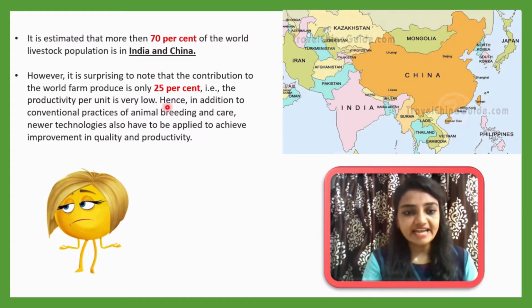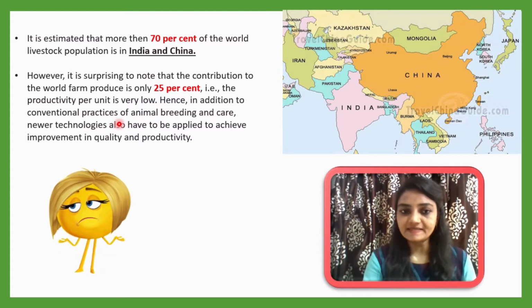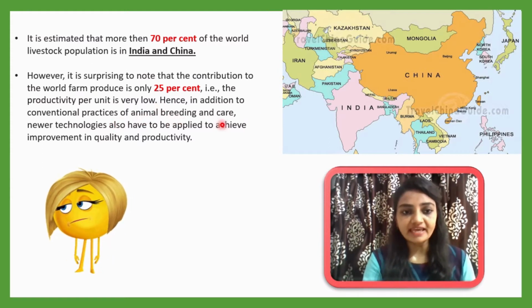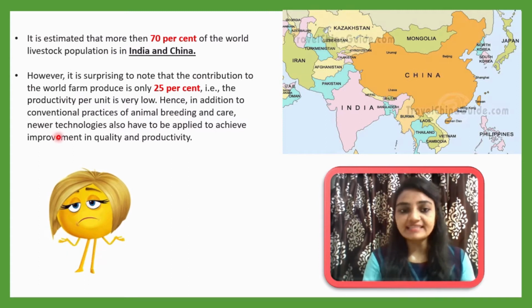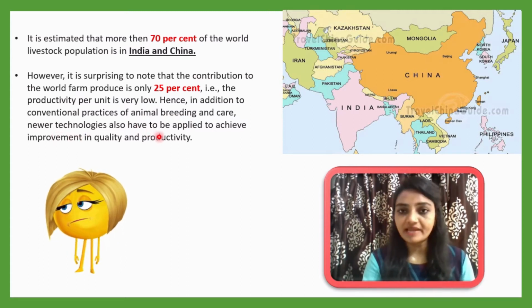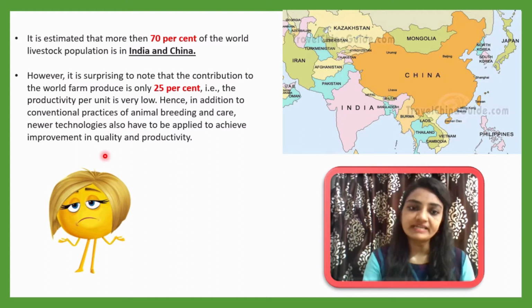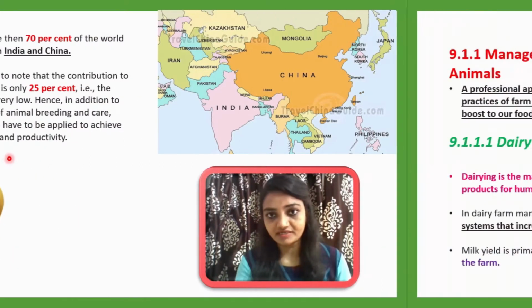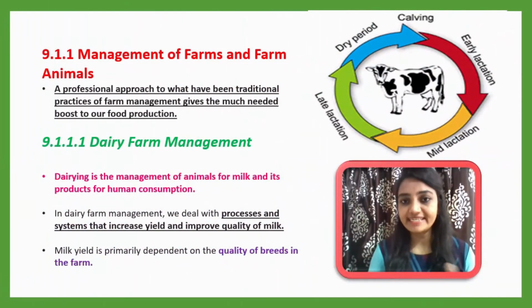Hence, in addition to conventional practices of animal breeding and care, newer technologies, meaning advanced technologies, also have to be applied to achieve improvement in quality and productivity. Now let me understand more in detail. First of all, we will start a topic that is management of farms and farm animals. What is the management of farms and farm animals?